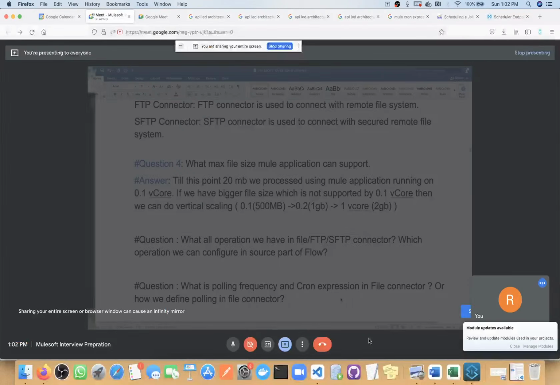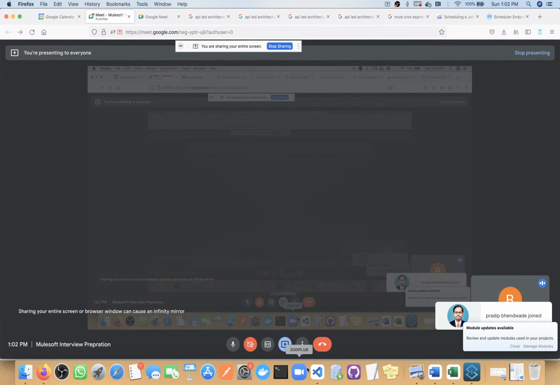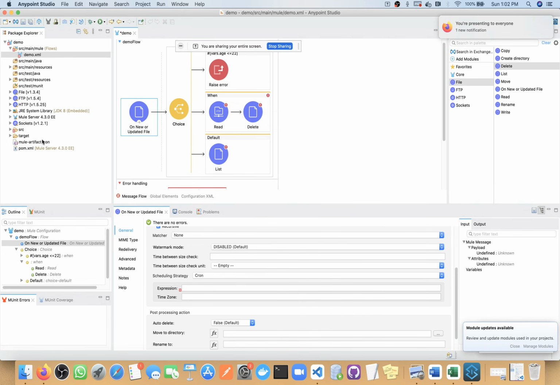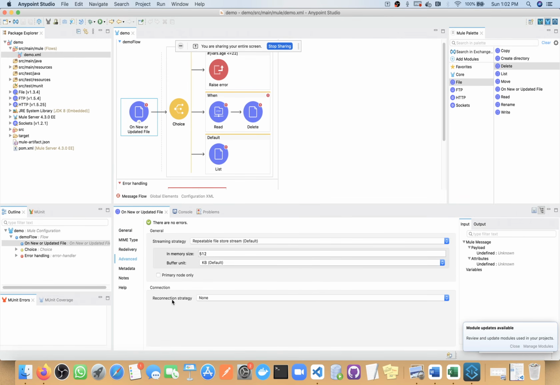Now next question we have on this file connector is reconnection strategy. In reconnection strategy you can see none, like we don't want to do reconnection.